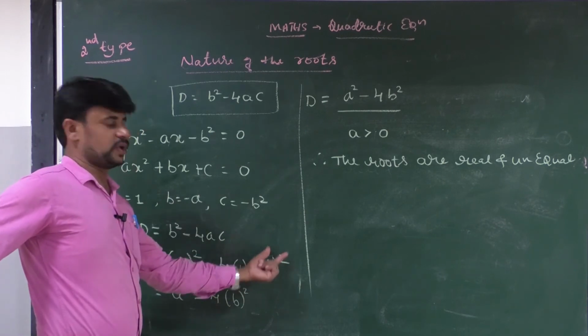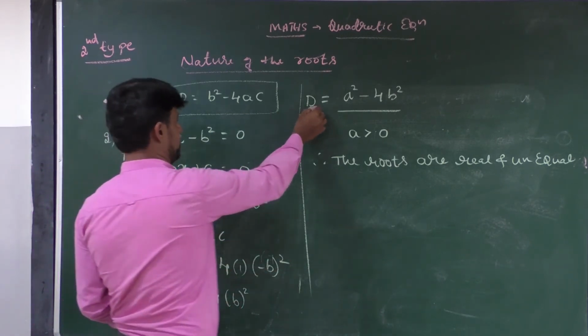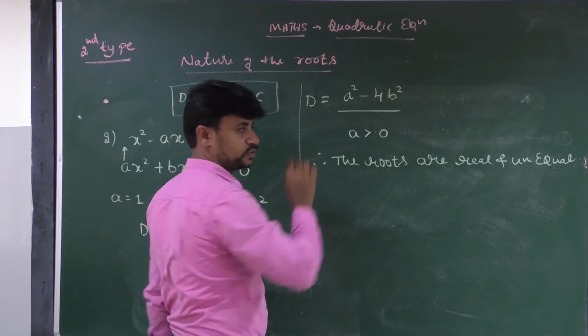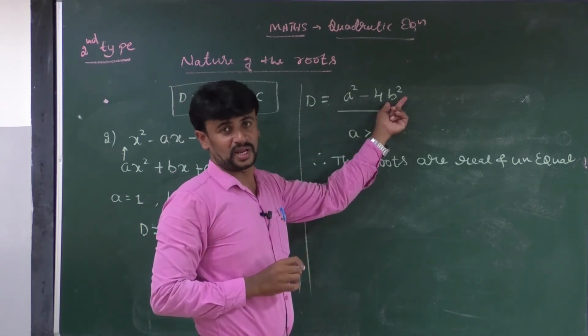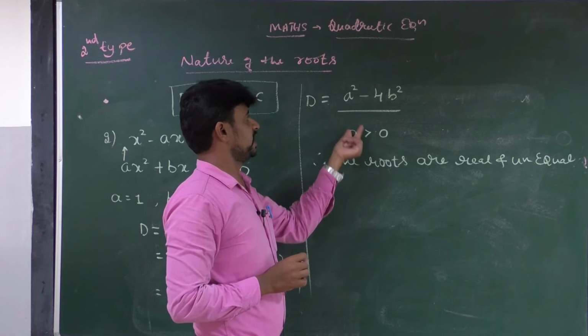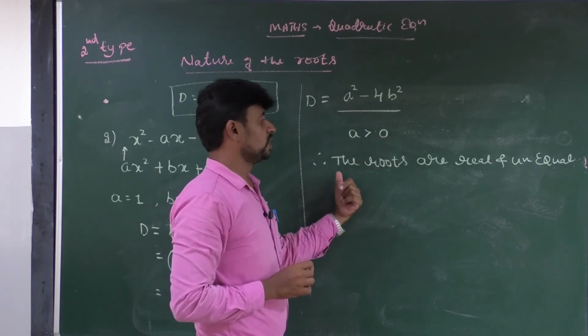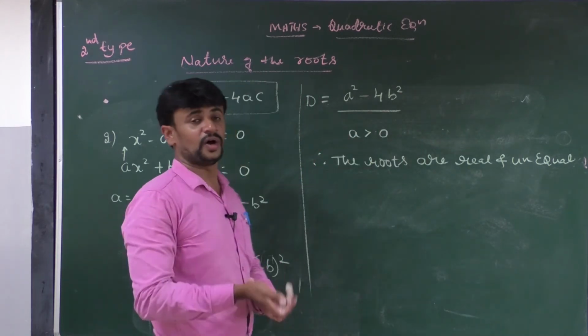then minus b square becomes plus b square. At the end, you will get the discriminant D is equal to a square minus 4b square. A square minus 4b square is not a perfect square, so in this case a value is always greater than 0. Therefore the roots are real and unequal. Any doubts?